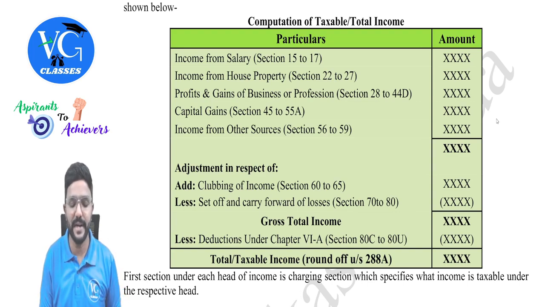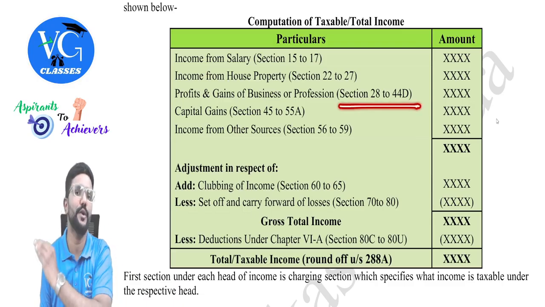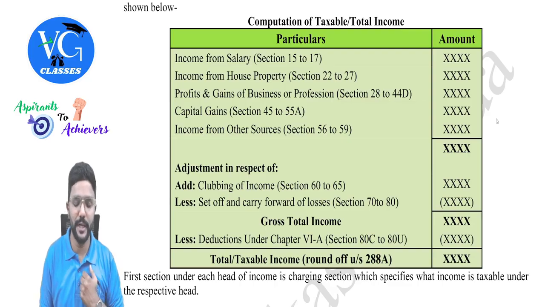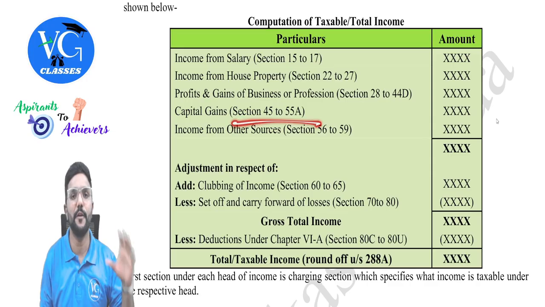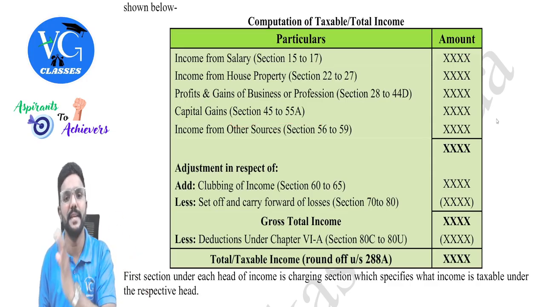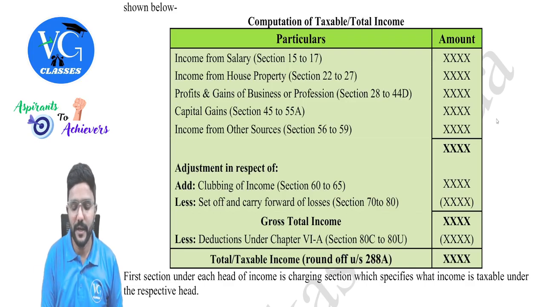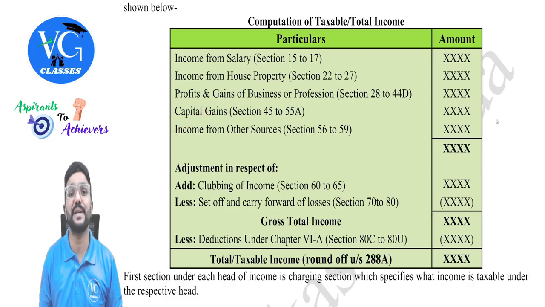And the most important head, that is PGBP, profits and gains of business or profession, and the provisions with respect to this are contained in sections 28 to 44D. And the fourth head of income is capital gains, and the provisions with respect to this are covered in sections 45 to 55A, guys. Then income from other sources, which is also called the residuary head, is covered in